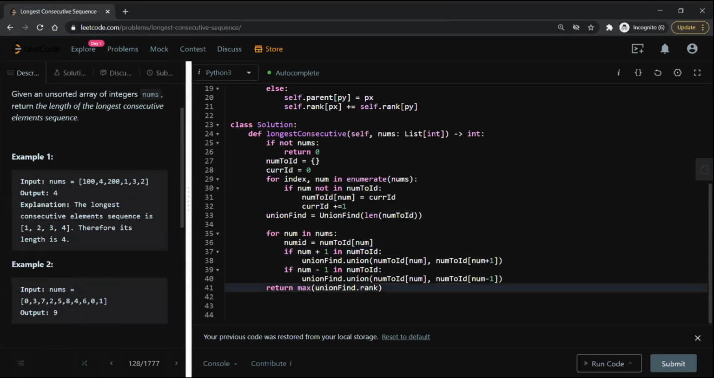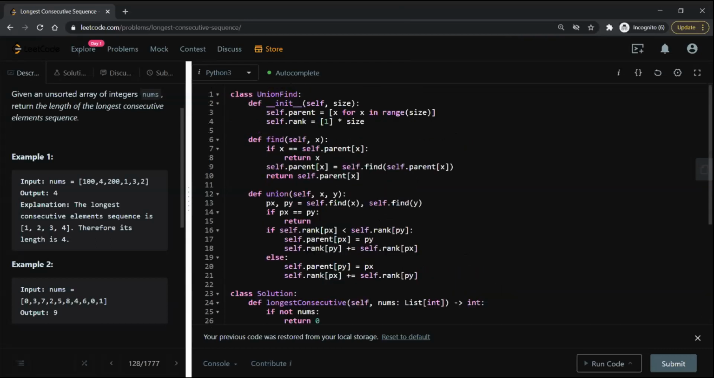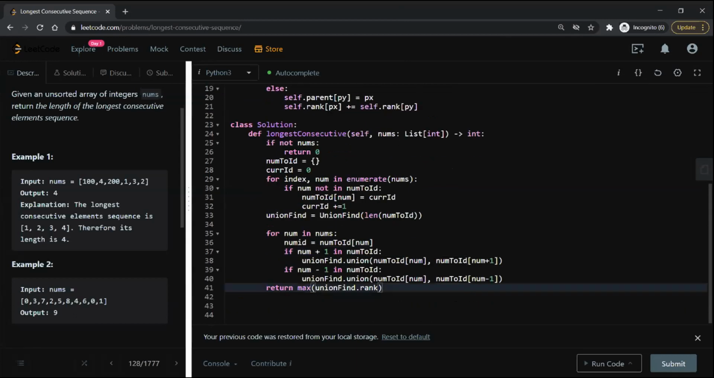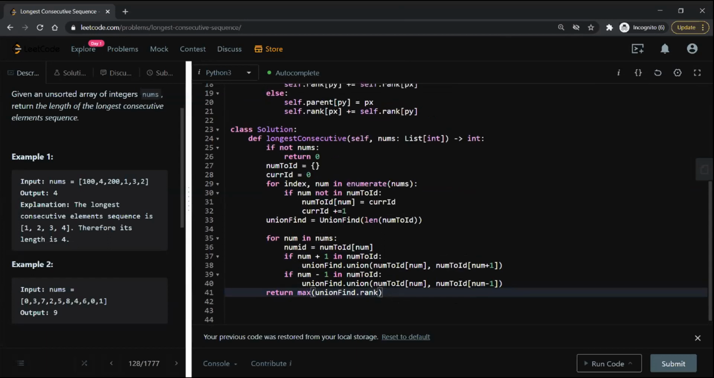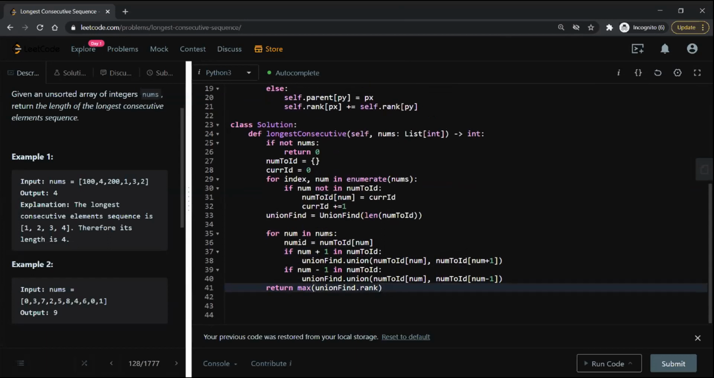And basically at the end, we also have the ranking. I use the union find with rank, right? So rank is also useful in this case. Basically, rank is the size of that connected component. So I return the max rank, and that will give us the longest sequence, the biggest connected component.